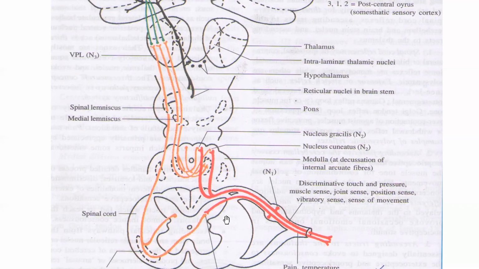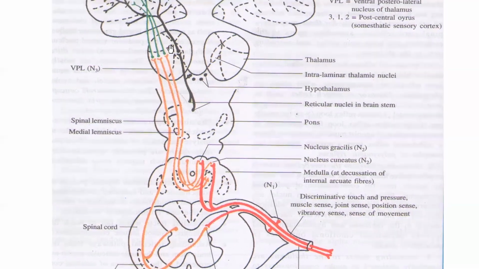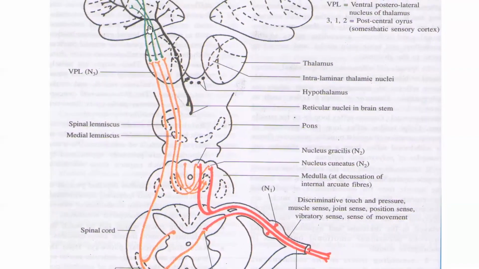So the sensory information will always be carried from the opposite side of the body, and these second order neurons will always ascend up to the thalamus, where the cell bodies of the third order neurons are located, and the axons of these third order neurons will carry all the information to the sensory areas of the cerebral cortex. So this is the pathway of an ascending tract, which will first have the first order neuron located in the dorsal root ganglia.